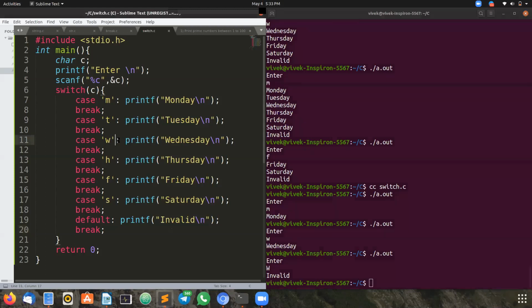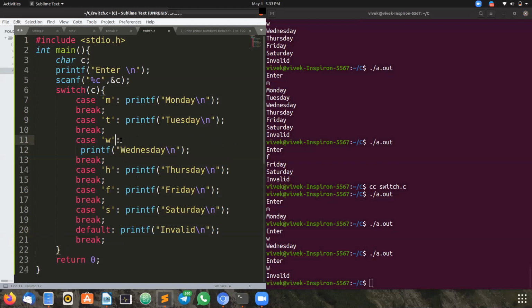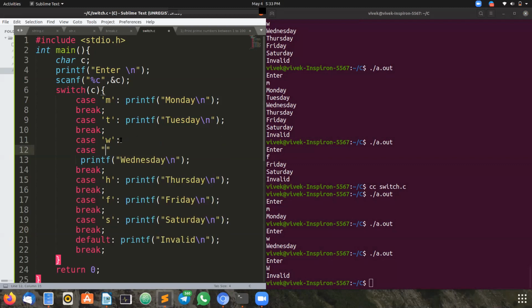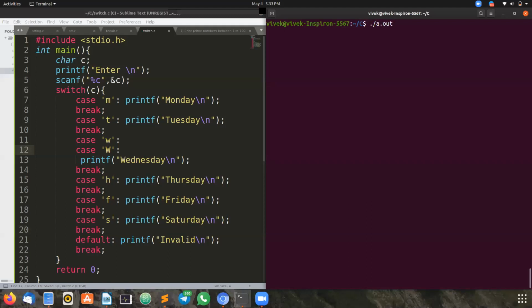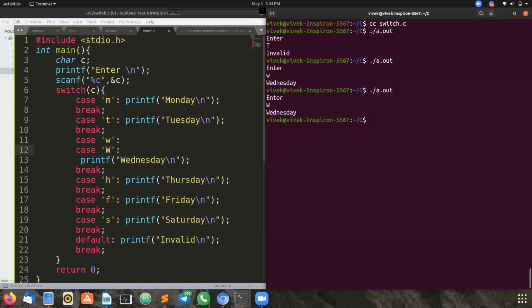So what we can do here is, let me try like this. I will write two cases here, whether it works or not. Let us check. Capital W. So for small w and for capital W, I'm printing Wednesday now. Can you all see both the program and output screens? So I will enter capital T now. It is invalid because I have not written for it. I'm going to enter small w, Wednesday, fine. I'm going to enter now capital W. Yes, it is working fine.